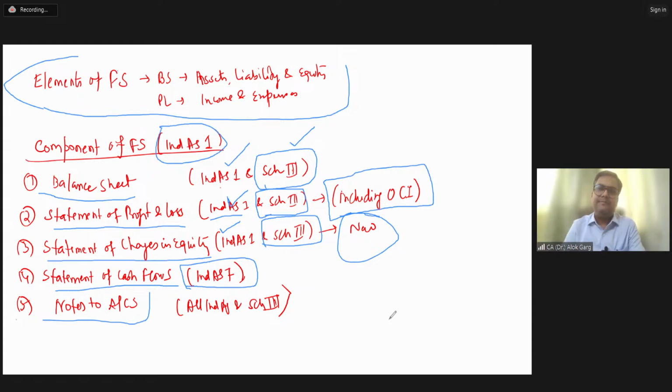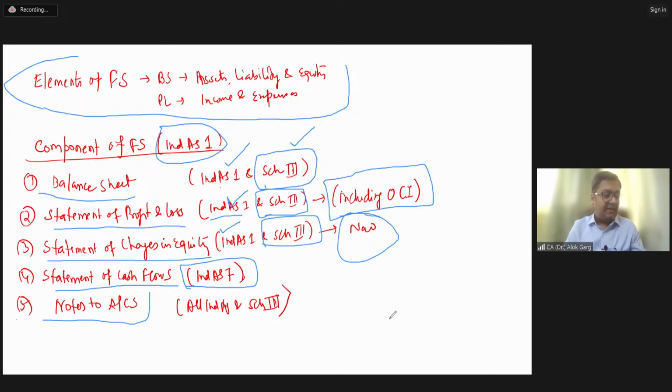Second example, in the P&L, not profit and loss account. Now again, I'm using the word account. It is not account. In the statement of profit and loss, there is a line item called employee benefit expenses. Have you seen that line item, employee benefit expenses?